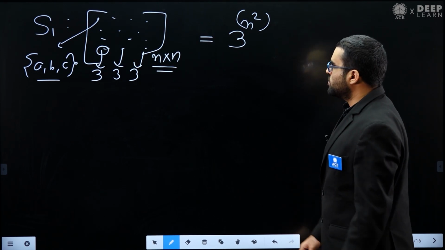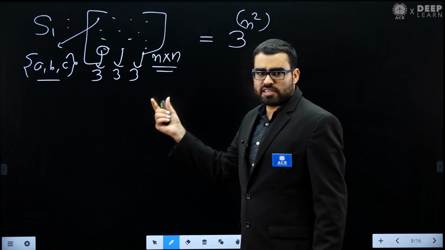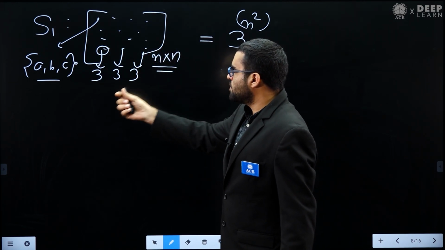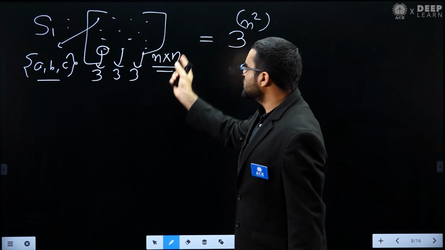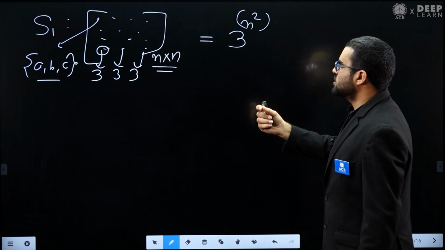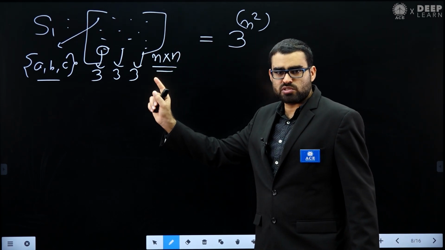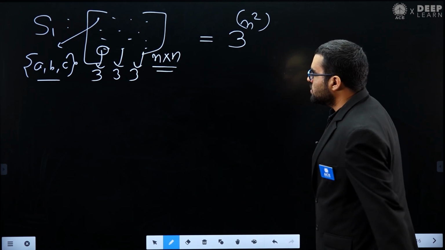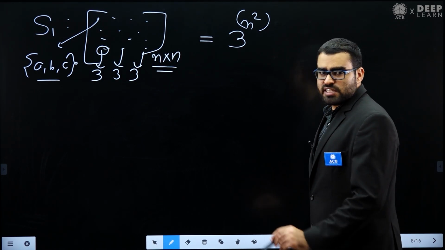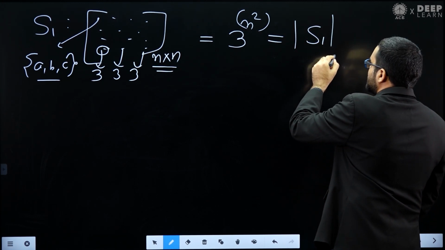So this is the number of n by n matrices such that each element is either A or B or C. How many matrices can we create? That will be 3 power n square, because every element has 3 choices and we have n square elements. So this is the cardinality of set S1.